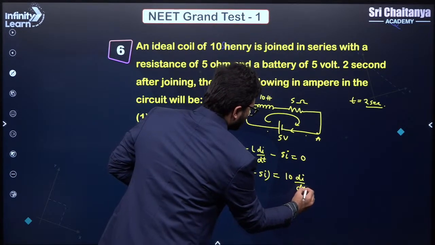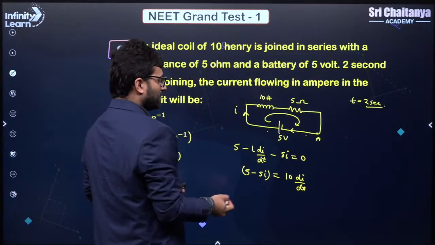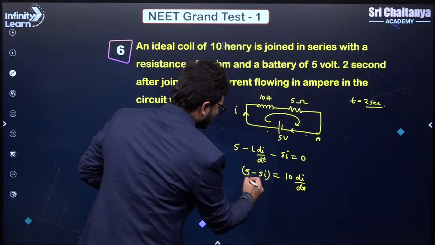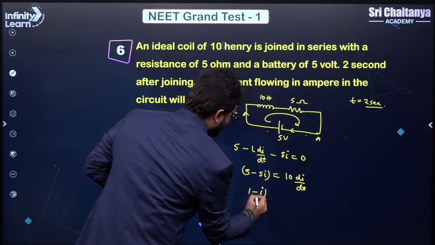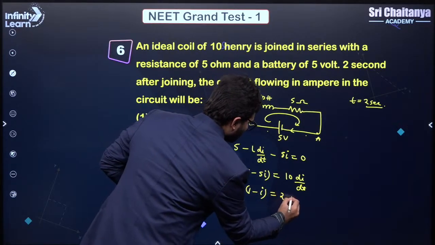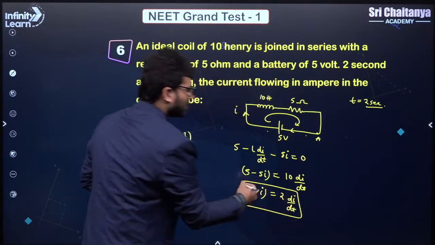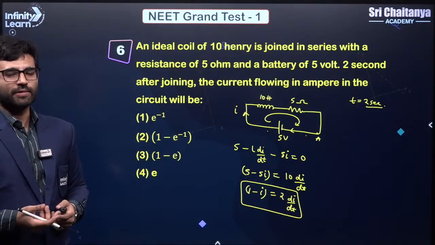So this is actually the procedure of doing it. You can see that I can cancel this, and it will come out to be 1 minus I is equal to 2 times di by dt. Now what you do is you integrate both sides, and then you get a log term and you solve it.